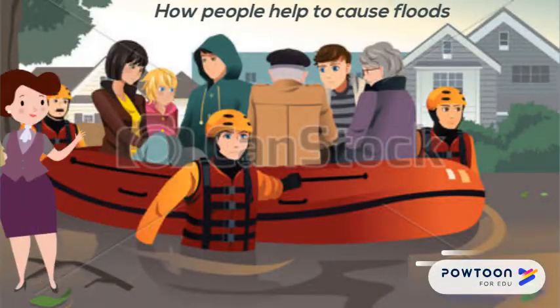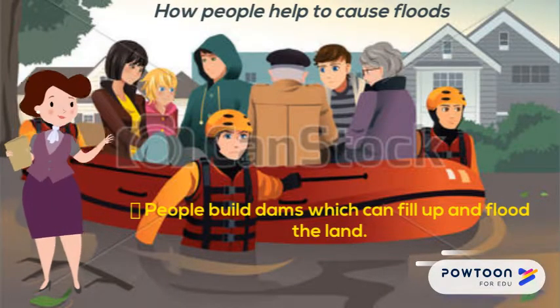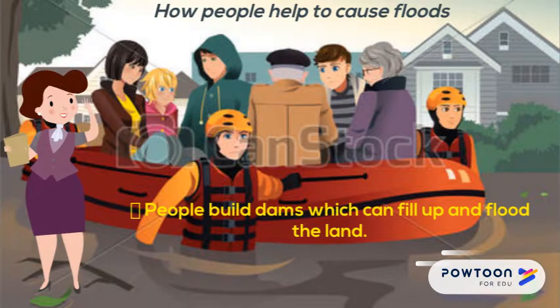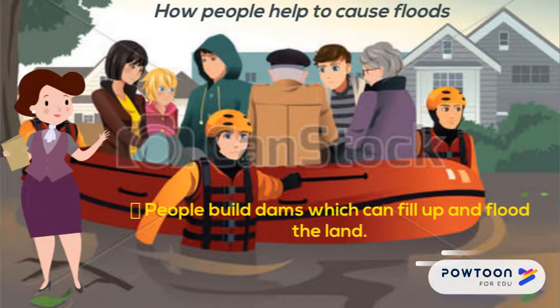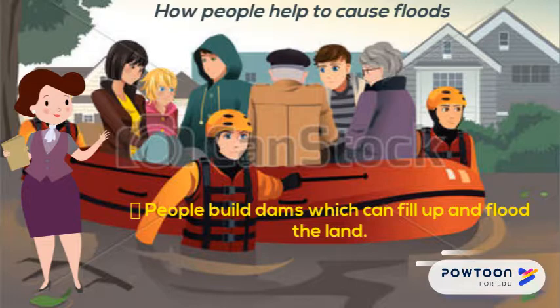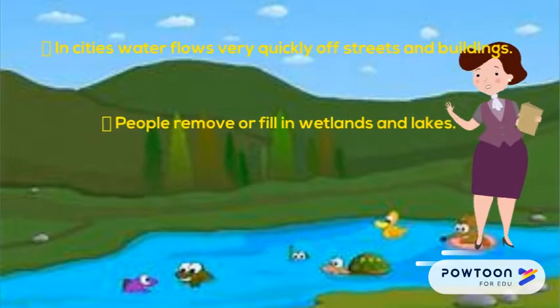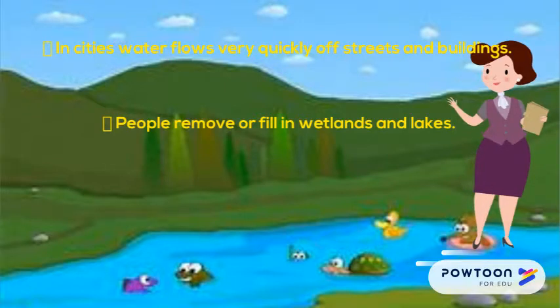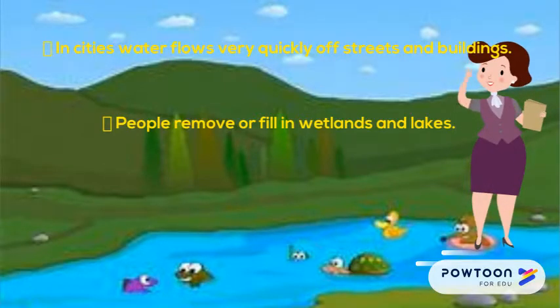Now, how do people help to cause floods? People build dams which can fill up and flood the land. Farmers remove or burn natural vegetation to make fields, causing water to flow quickly off the bare ground. In cities, water flows very quickly off streets and buildings. And also, people remove or fill in wetlands and lakes.